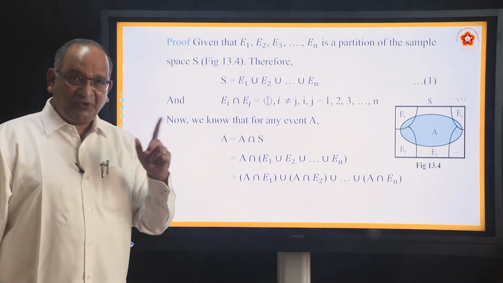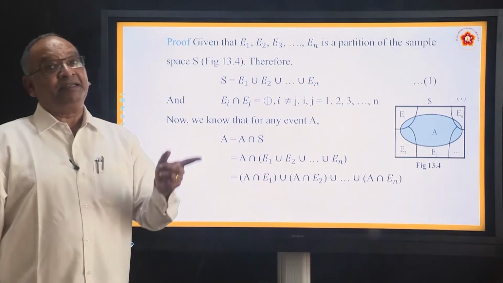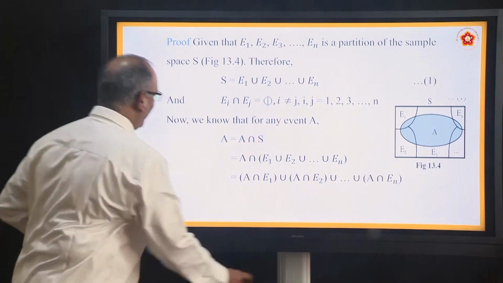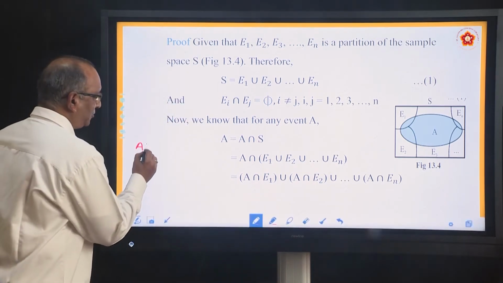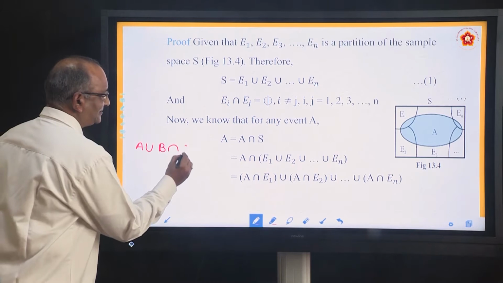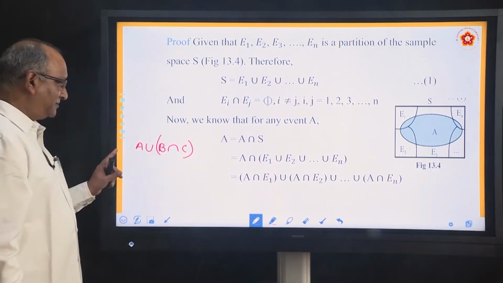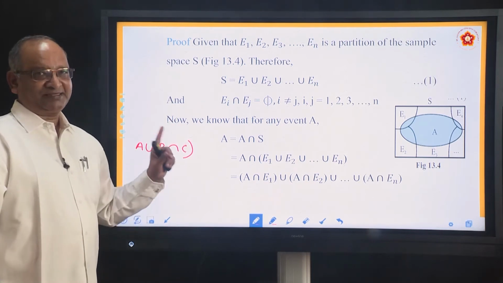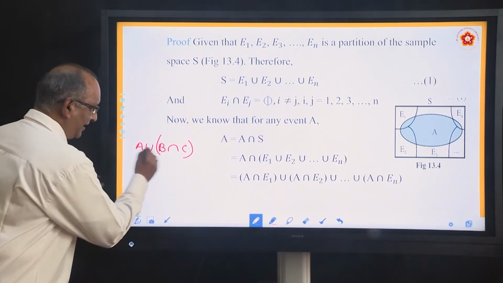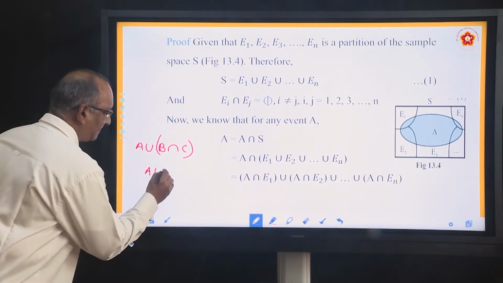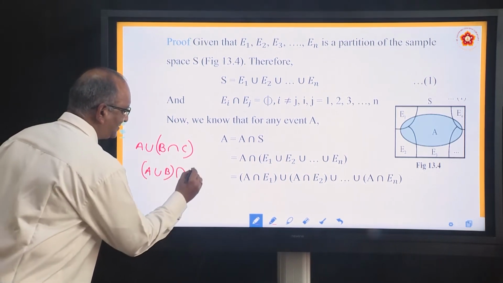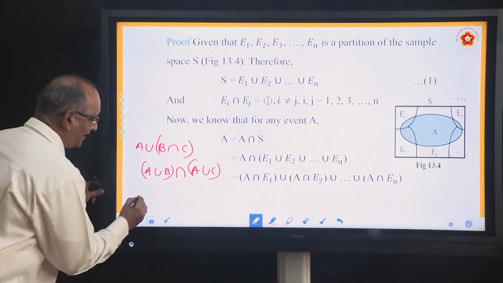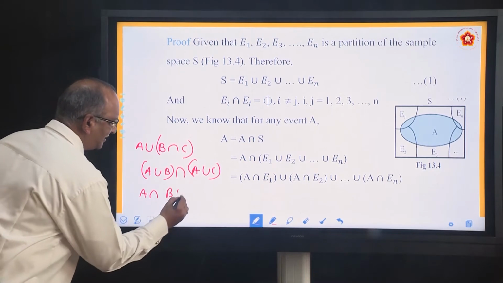Now, here we are applying the distributive law. What is the distributive law? A union (B intersection C). This is called union over intersection. It is (A union B) intersection (A union C). Similarly, you can also write A intersection (B union C).